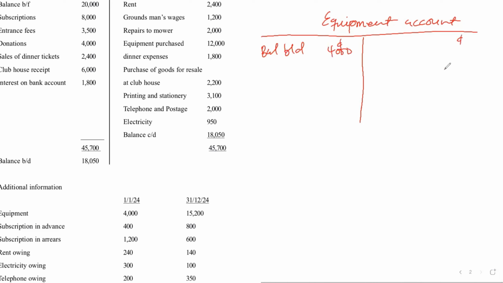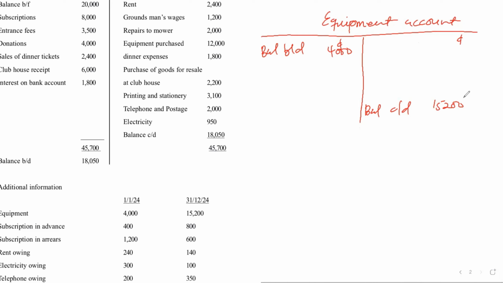And if the opening balance is on the debit side, then it means the closing balance will be on the credit side, 15,200. So when you move to the receipt, you see the closing balance has increased because there was an additional equipment purchased. So we have to come and record that amount in the equipment account.